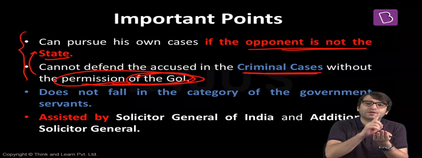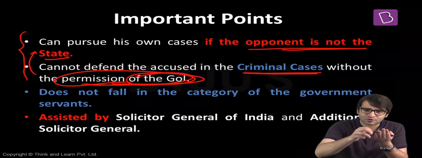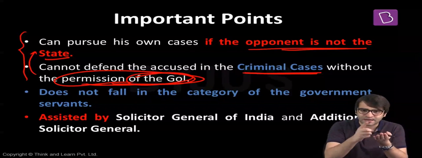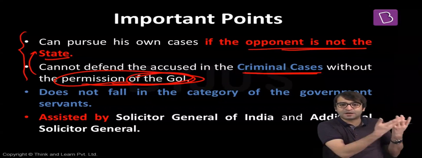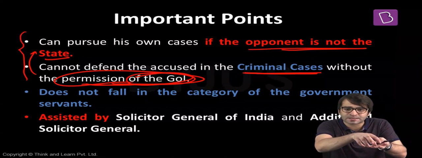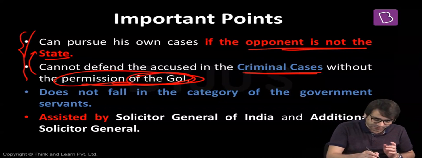The Attorney General of India represents the government of India. Now what if there is a criminal case in Gujarat or Maharashtra or Jammu and Kashmir, and that criminal case is against the government of Maharashtra, against the government of Karnataka, against the government of Jammu and Kashmir, but I represent the government of India? Can I defend the accused in this criminal case? I cannot do that without the permission of the government of India. That is the difference between point 1 and point 2.